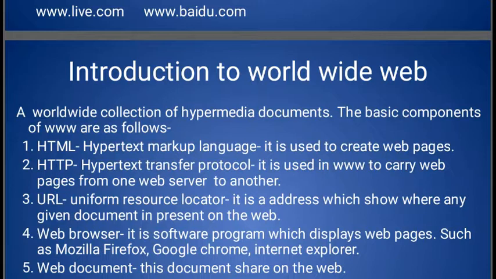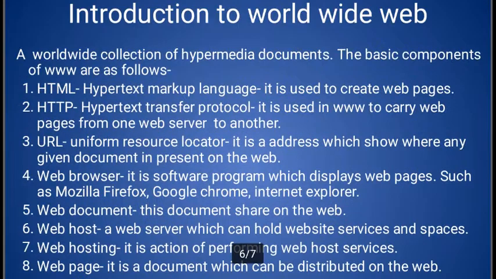Introduction to www: a worldwide collection of hypermedia documents. The basic components for creating a www file, meaning a website file, and there are so many things required to create a website. First is the HTML language, hypertext markup language.